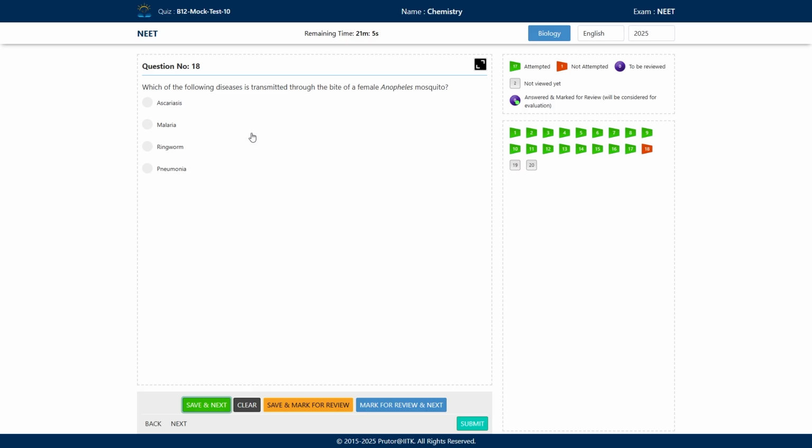Now next one, which of the following diseases is transmitted through the bite of female Anopheles mosquito? So options are Ascariasis, malaria, ringworm, or pneumonia.